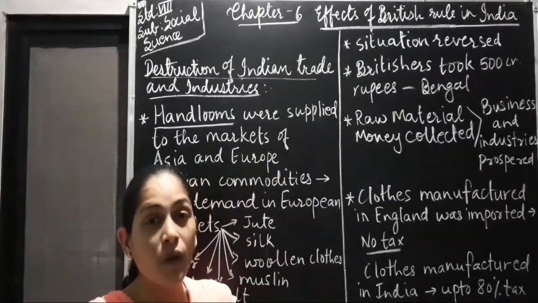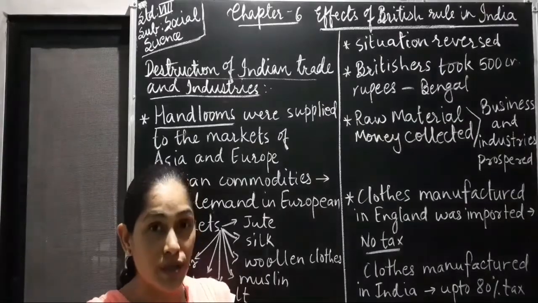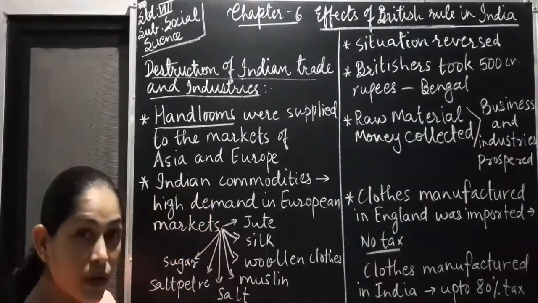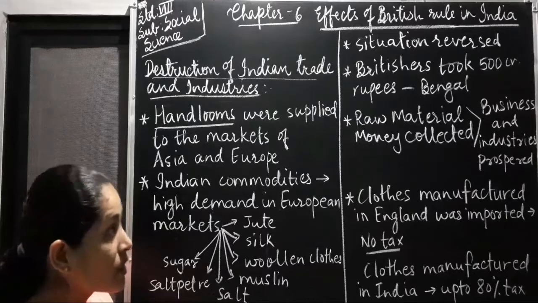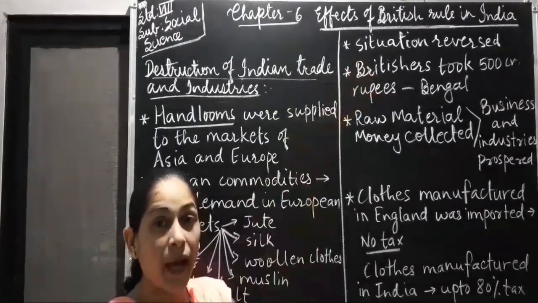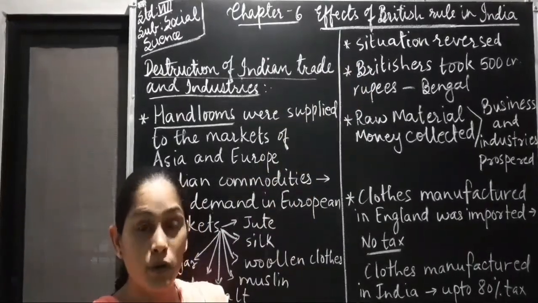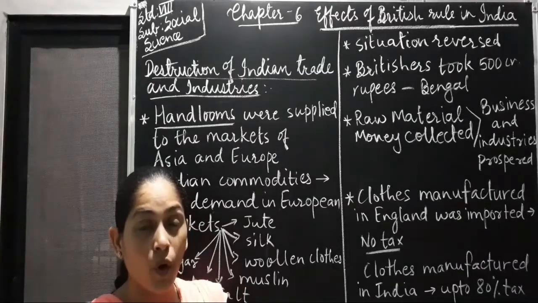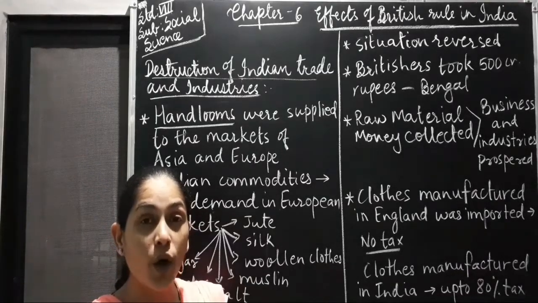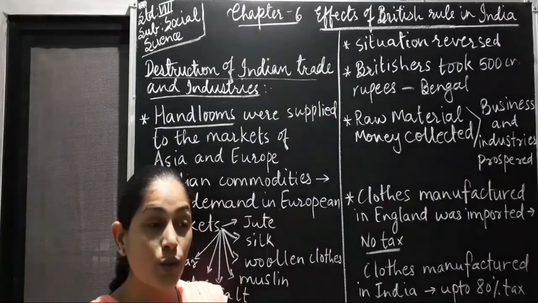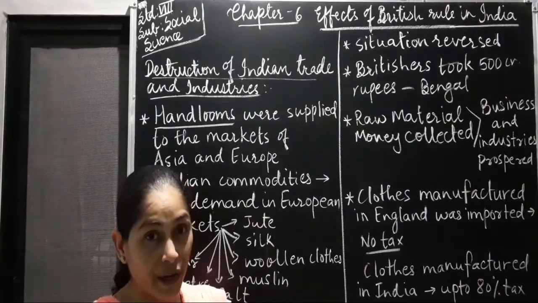Now, the situation changed later on. Situation got reversed. With the British rule, everything changed. What we were earning in bullions, same thing they started earning. And because of that, England started prospering. And on the other hand, India's economy started deteriorating. So there was a decline in economy of India.